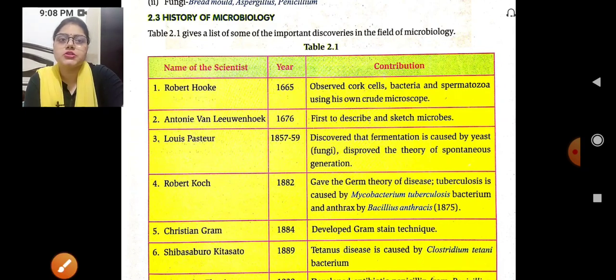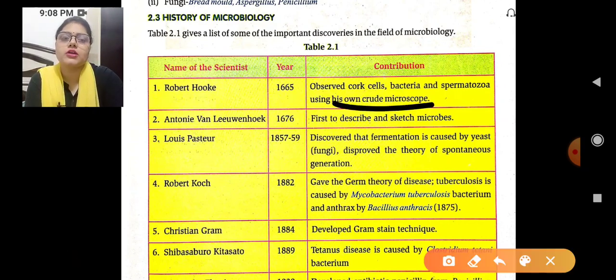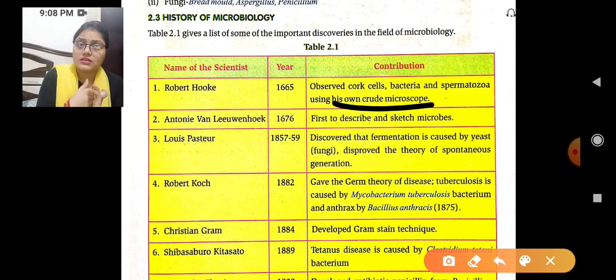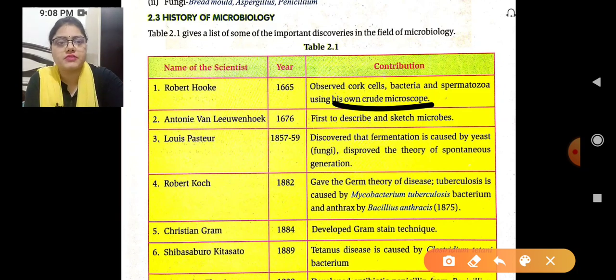He used his own crude microscope, and in that he observed a cork cell, the next one is bacteria, and the next one is spermatozoa, and all these three things he saw with his own crude microscope in the year 1665.